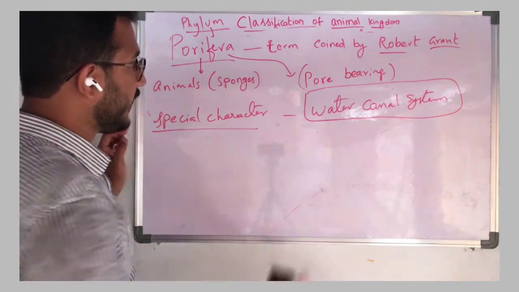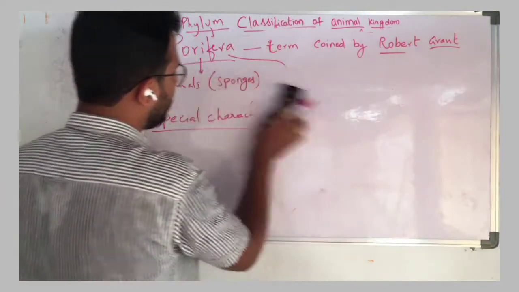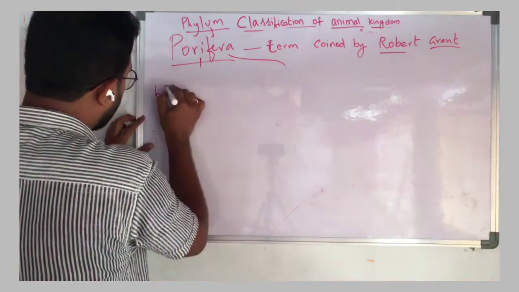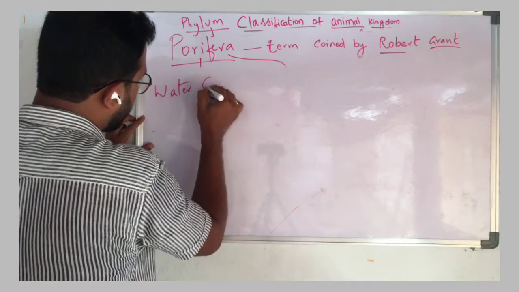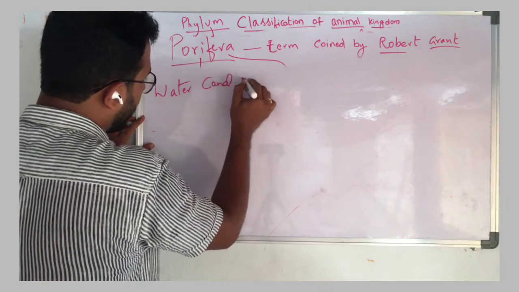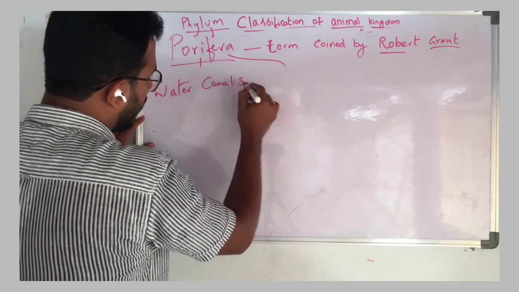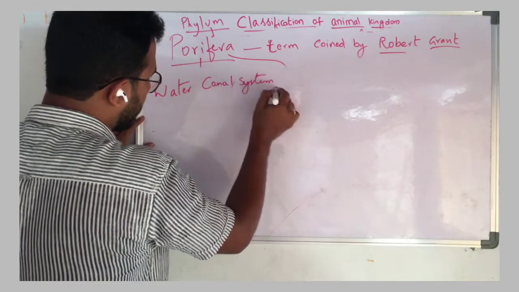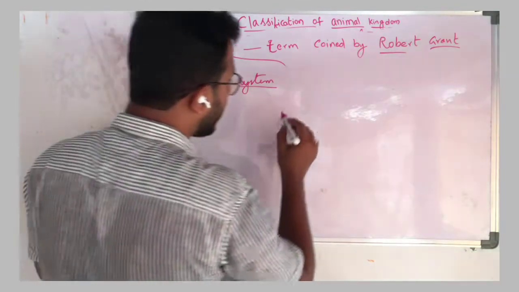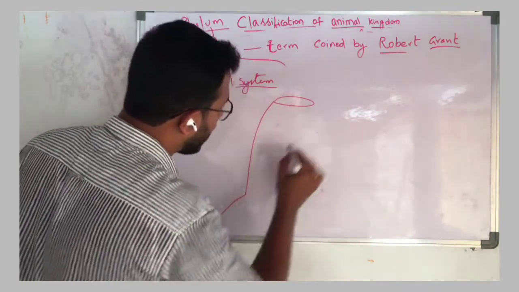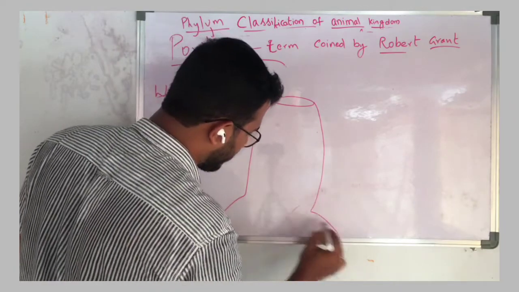So as a part of that, the water canal system. Here, I am taking an example organism, that is, a model organism of a Porifera.